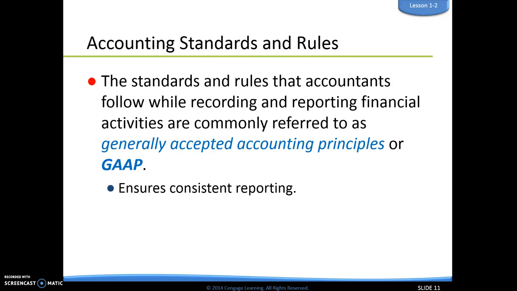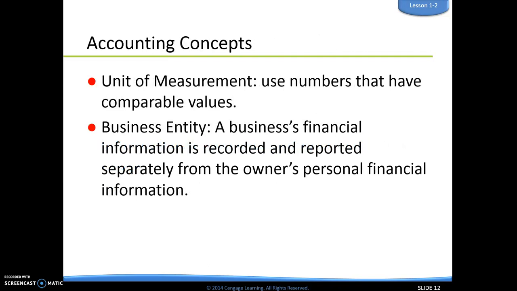The reason this is so important is it ensures something called consistent reporting, which just means that if you look at the financial statements of one company and compare them to another, you should be able to do some comparing because everything is reported in the same way. That's what consistent reporting means. So when we do accounting, we follow GAAP. No, not like the Gap in the store. We have an extra A in our accounting one.